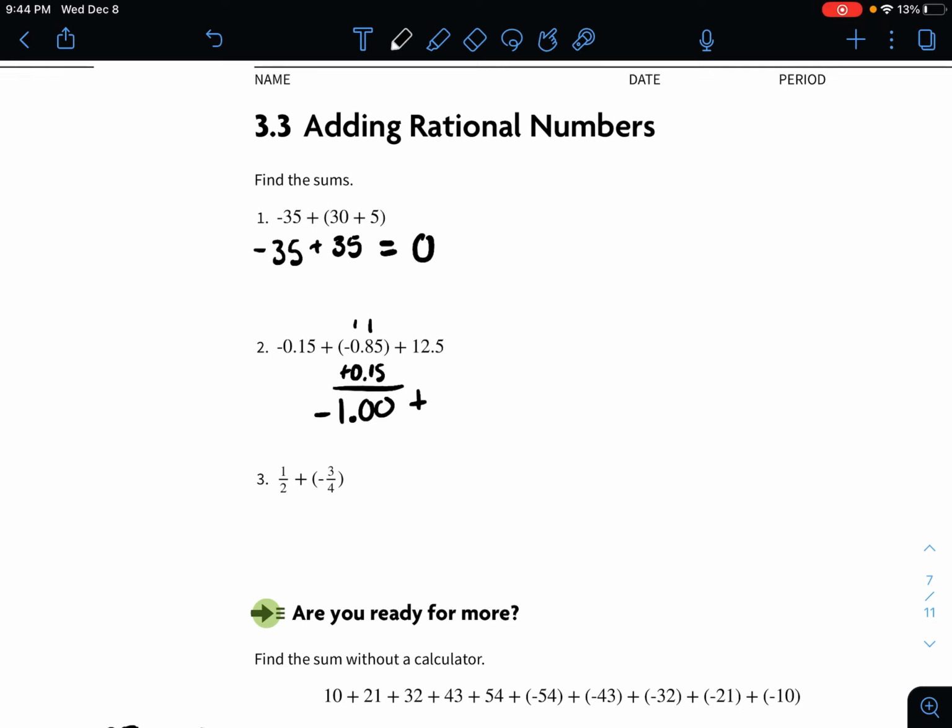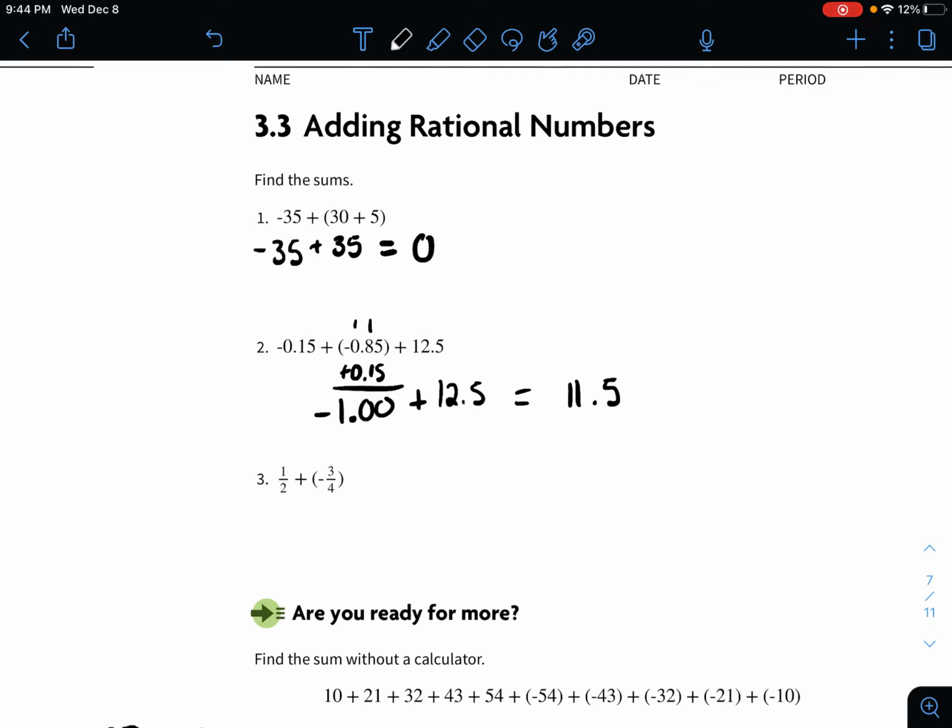Okay, so this makes it a lot easier. Negative 1 plus 12.5. So this is going to equal 11.5. Okay, so what I did was I added the negatives together first to find out the total amount that I'm subtracting from 12.5. All right, then the last one, 1/2 plus negative 3/4.